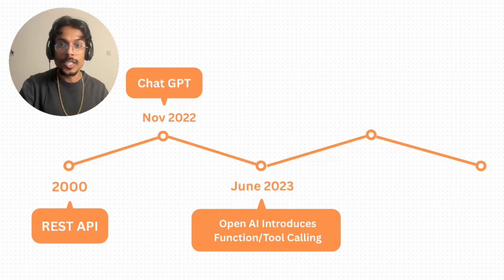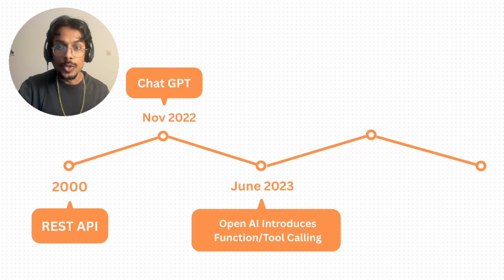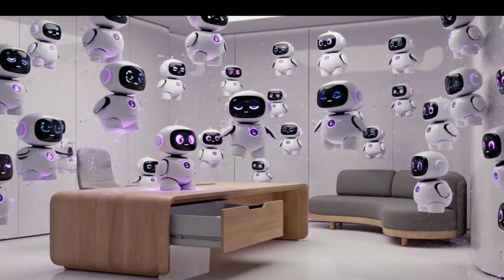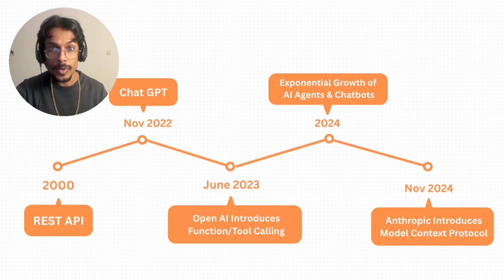And in 2023, in June, OpenAI introduced tool calling, or function calling. Developers started to build autonomous agents en masse, and companies soon joined them. AI agents and customer support chatbots started to pop out from everywhere, and that is when the traditional APIs broke. We needed something that we could reuse across AI agents, a universal standard. And that is when Anthropic introduced the Model Context Protocol in November 2024.